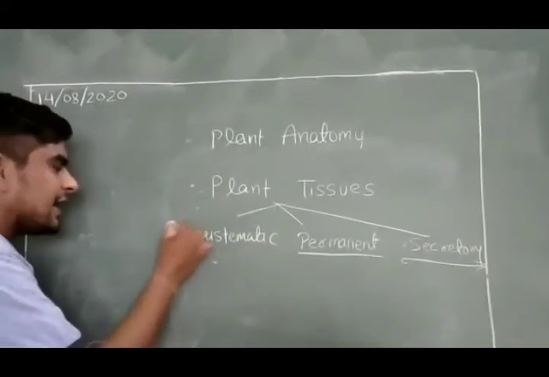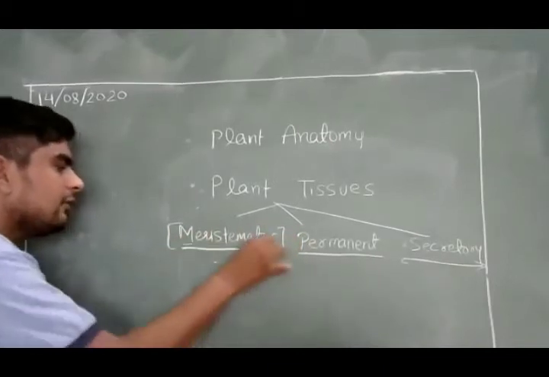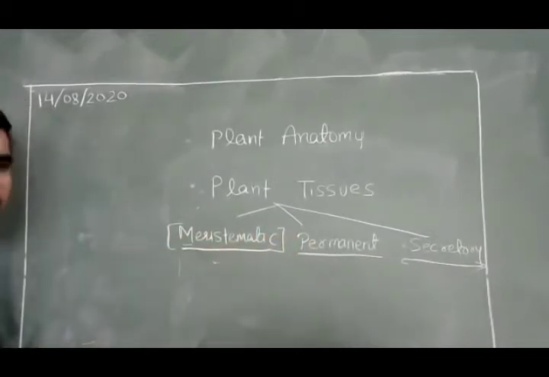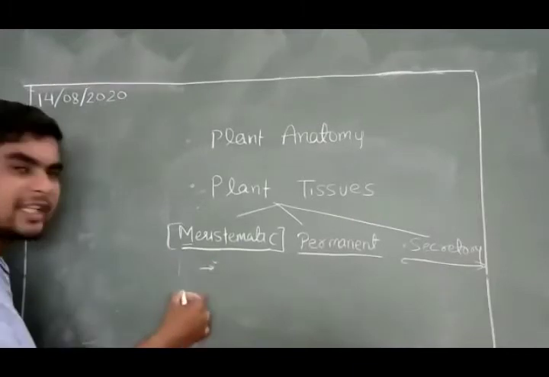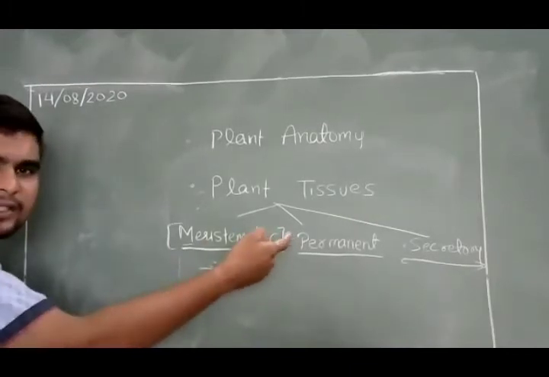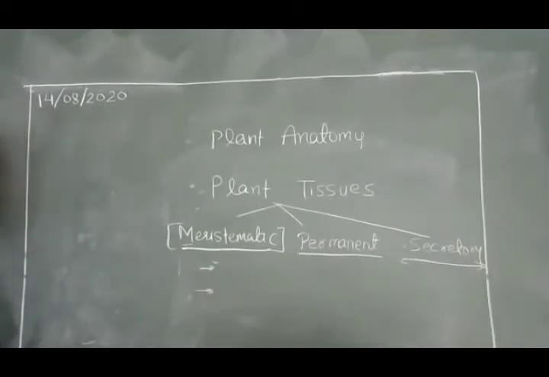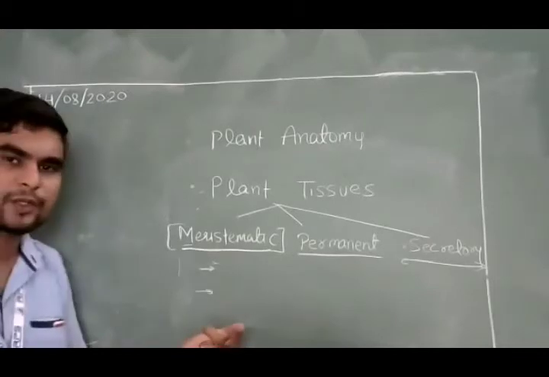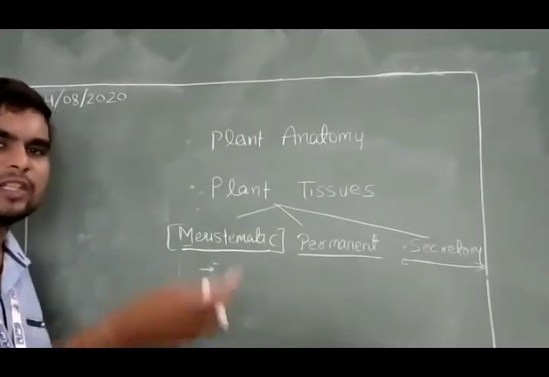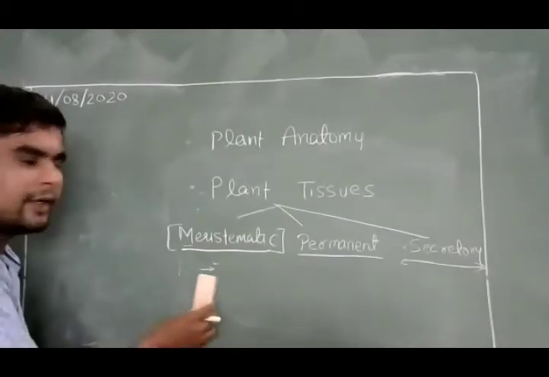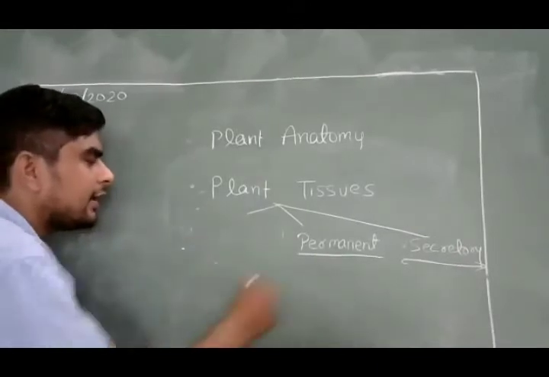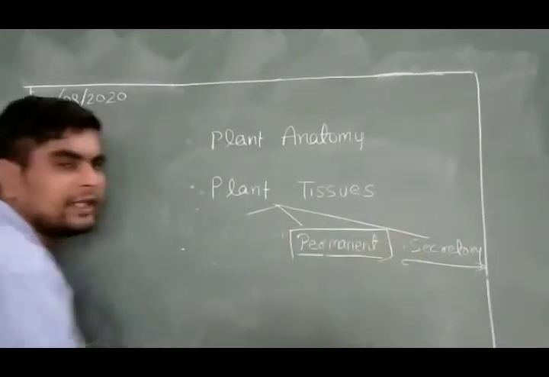We have completed the meristematic tissue. We have discussed its characteristics, other than that they are cells of division, always in a dividing stage, and have no intercellular space. I have discussed all these characteristics and shared a PDF file also. You can watch there or in my recorded video. Today particularly we will start with the permanent tissues.